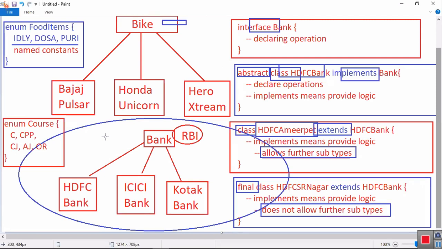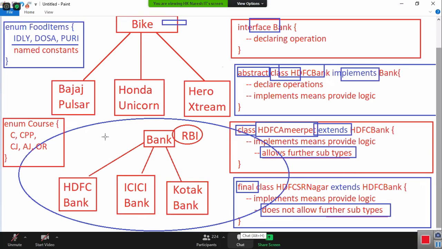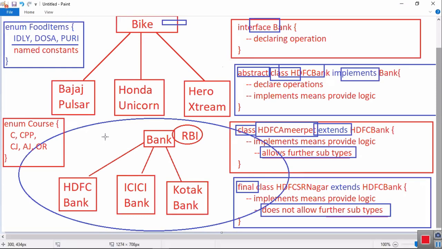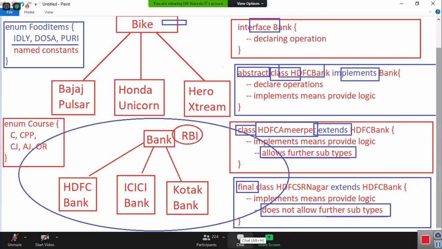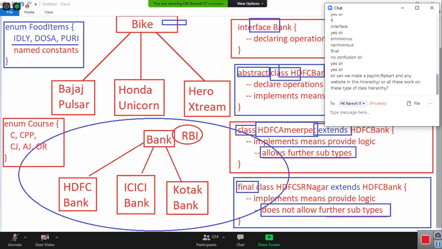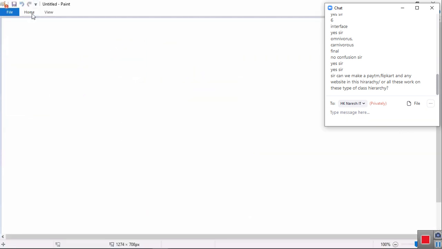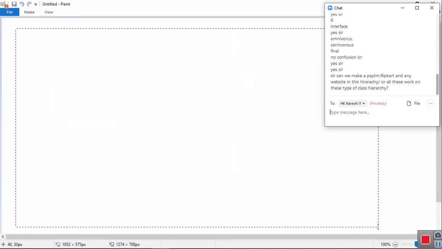Take an institute, a software institute, Naresh IT. Naresh IT Hyderabad branch, Naresh IT Secunderabad branch, Naresh IT Bangalore branch, Naresh IT Chennai branch, Naresh IT US branch. What is the hierarchy? Can you tell me? How can you represent all these things? I want you to show your talent now. Object oriented programming is 70% completed.